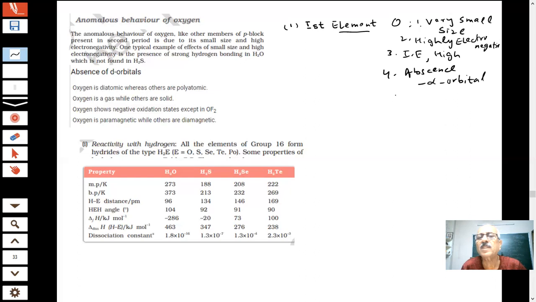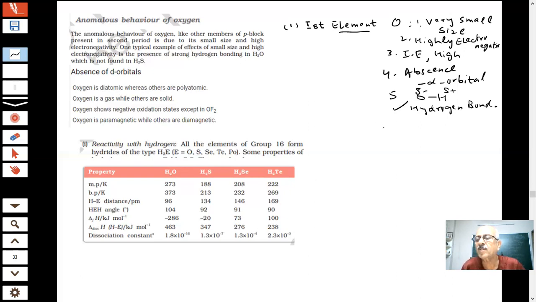So after this, you are saying absence of d orbital is there. One more interesting thing which you have seen in the case of the compounds of oxygen is that oxygen can form hydrogen bonds, which is very important. How many elements can form hydrogen bonds? Oxygen. If oxygen is with hydrogen, this is strongly electronegative, so it will pull the electron toward itself. Oxygen becomes negative and hydrogen becomes positive, so that makes hydrogen bonding possible, and the nature of the compound will change. This is an important property.